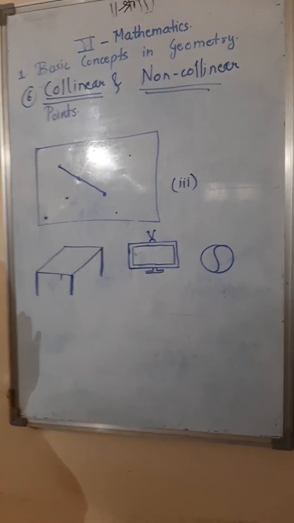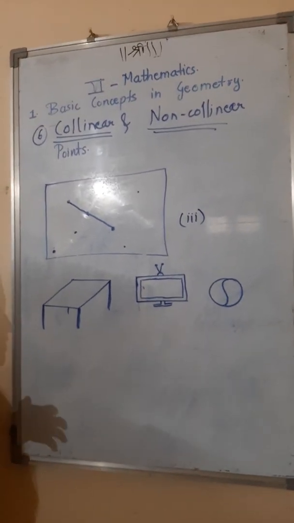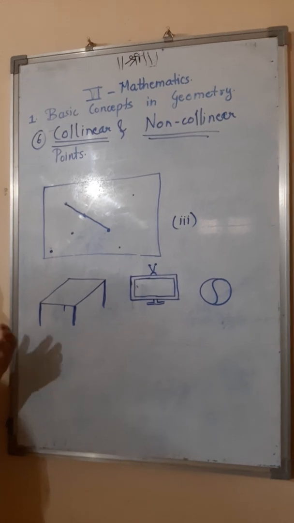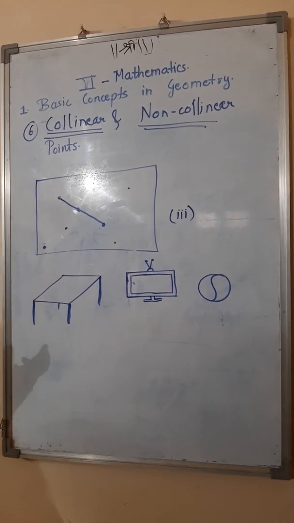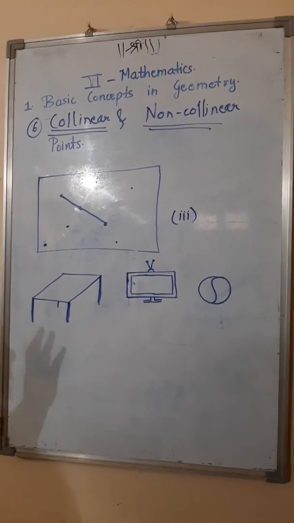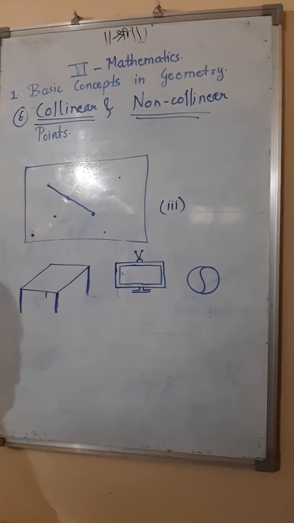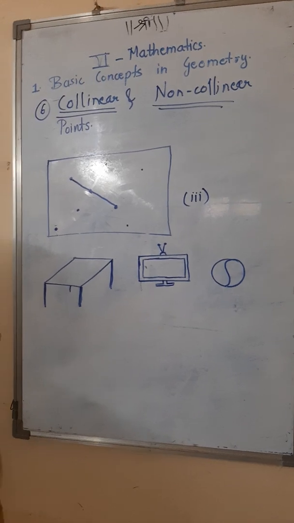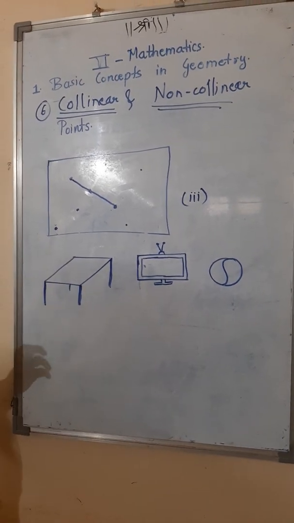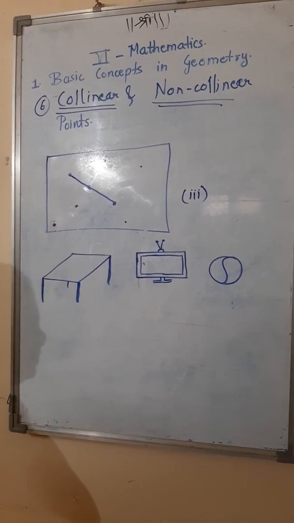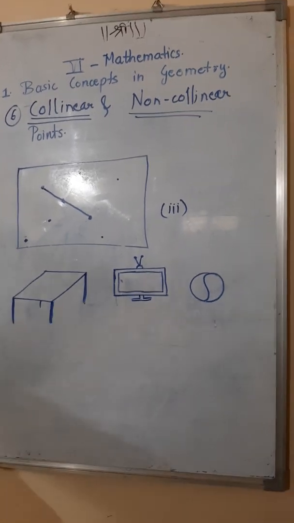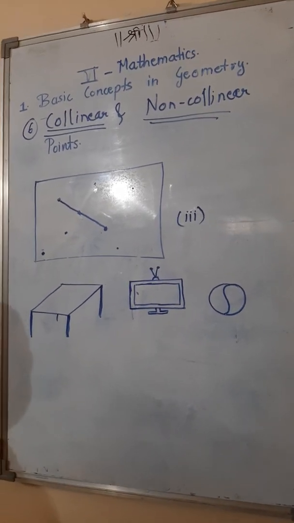Nowadays it will not be visible because it is rainy season. But mostly in summer season, when there is a clear night sky, you can see some of the stars lying in a straight line. So if you consider those stars as points, you can say they are collinear points, and the scattered stars you can say are non-collinear points.